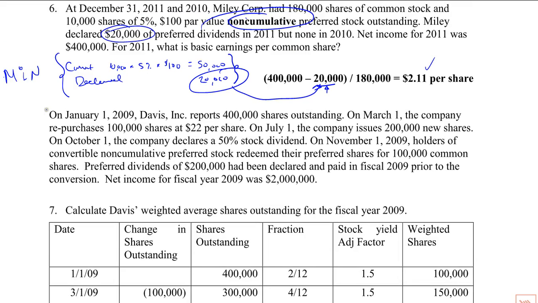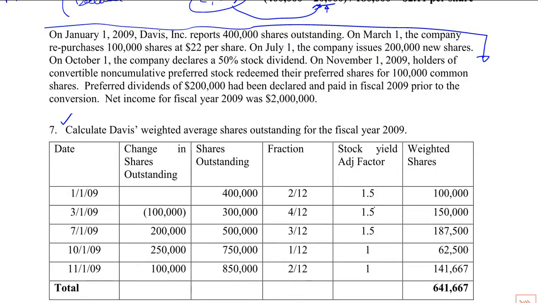Okay, so here's a bunch of information. Let me put a line here to break up the information. It says calculate Davis's weighted average shares outstanding. Let me scroll up a little bit. Hopefully you can see everything. They report 400,000 shares. On March 1, they repurchase 100,000 shares. On July 1, they issue 200,000 shares. On October 1, the company declares a 50% stock dividend.